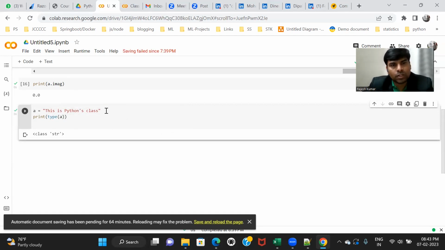So you got one example here. If the text contains a single quote or apostrophe s, then you cannot use single quote outside. You have to use double quote, or you can use triple quote. Triple quote is also okay. It is also possible. Like this, I can use this one also. It is quite possible.